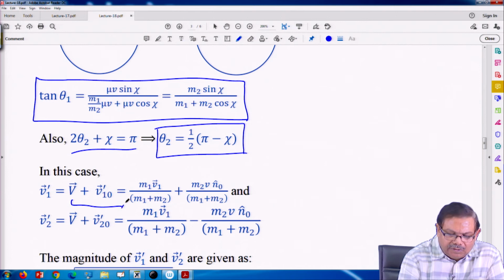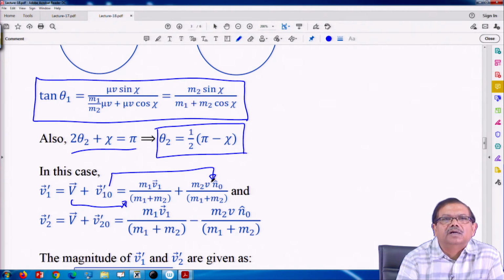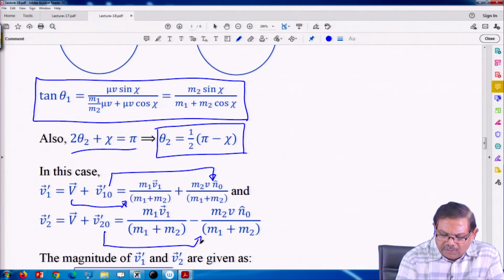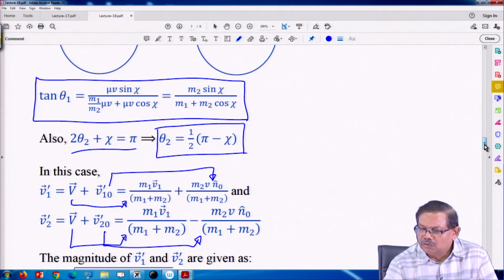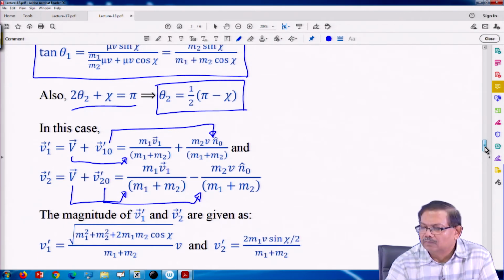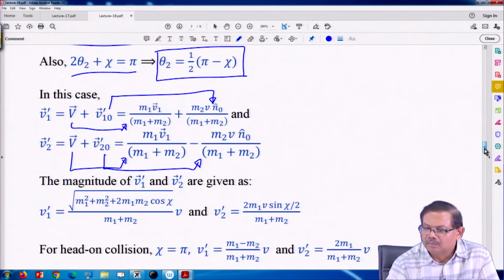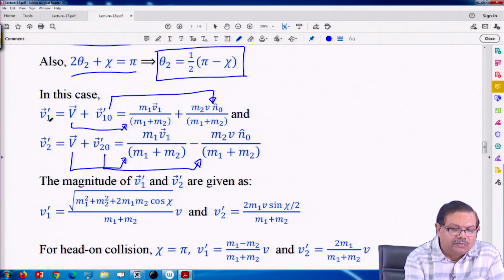This part is here and this part is here, so I have added them. Similarly here, this part is here. So, the magnitudes of V 1 prime and V 2 prime can now be computed.